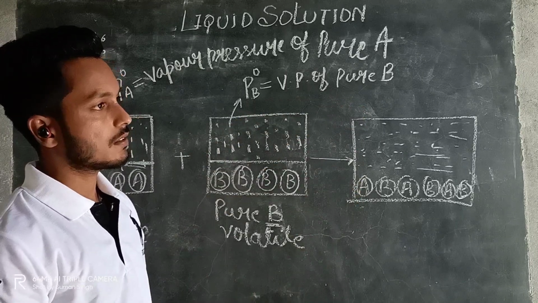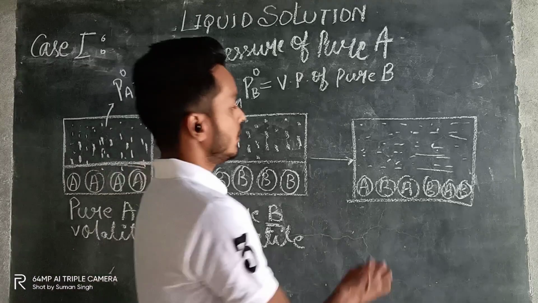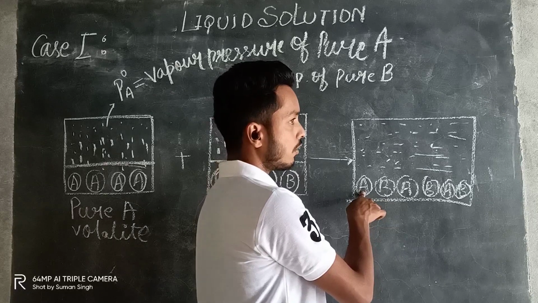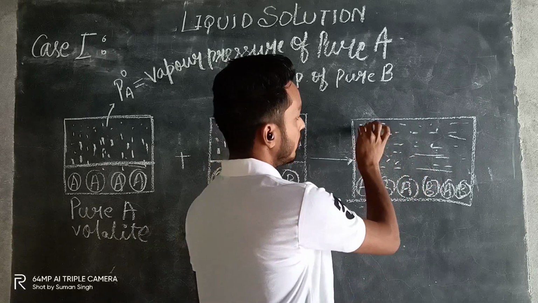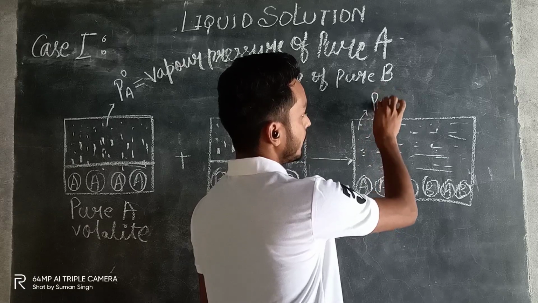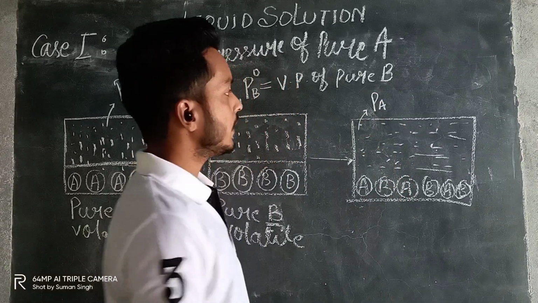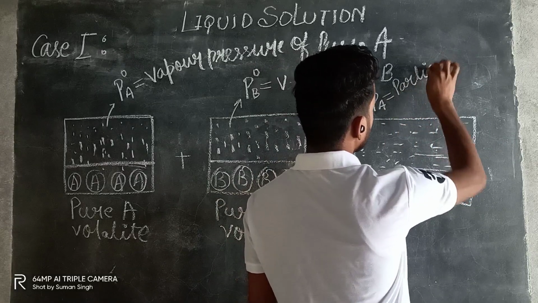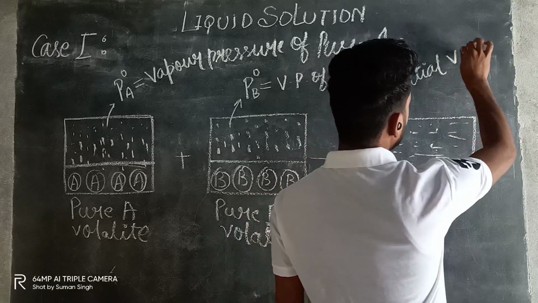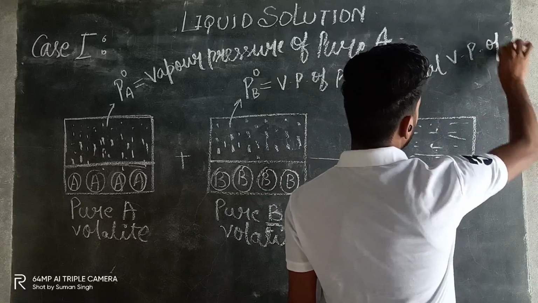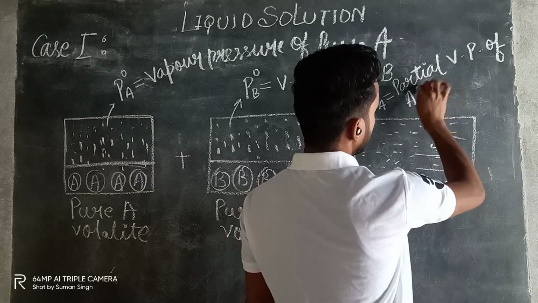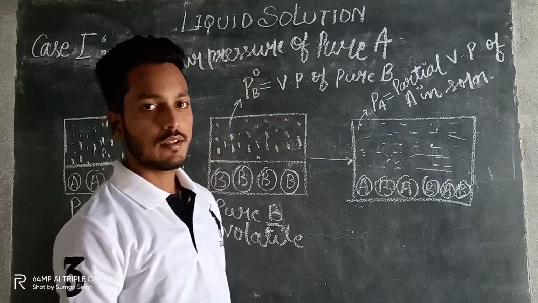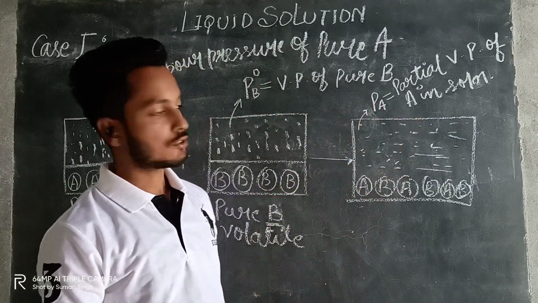But when we have mixed this, now just see, if we are asked to find out the pressure of A only in this entire container, we will denote this by PA. And this PA is what? It is the partial vapor pressure of A in solution.